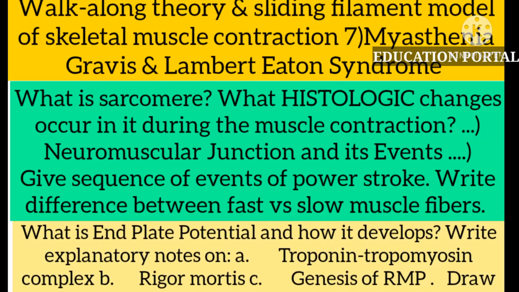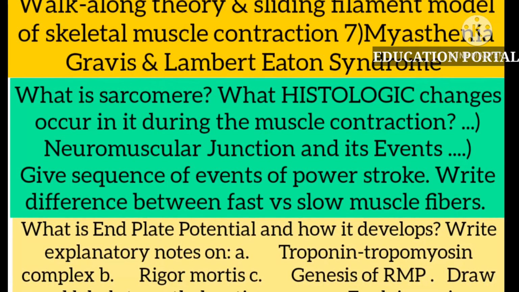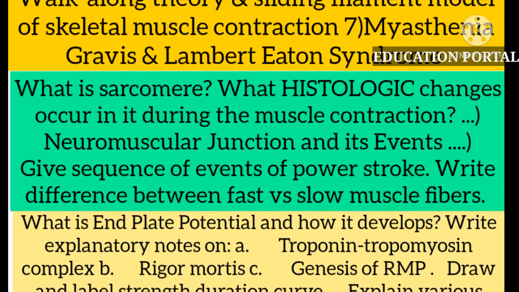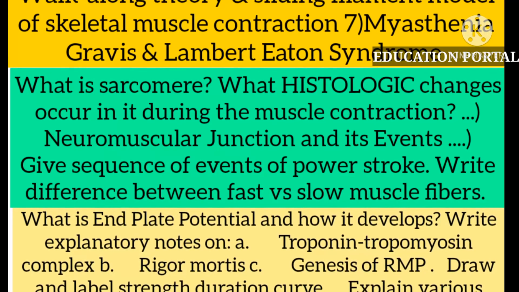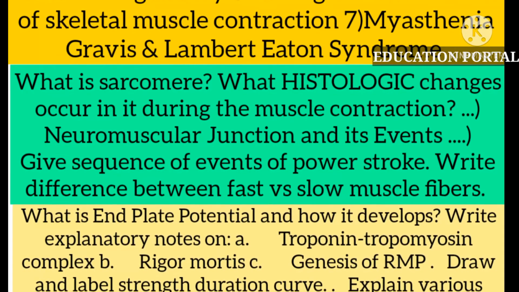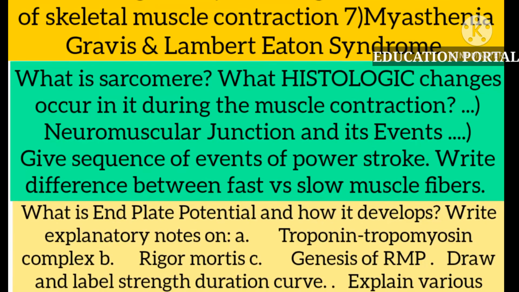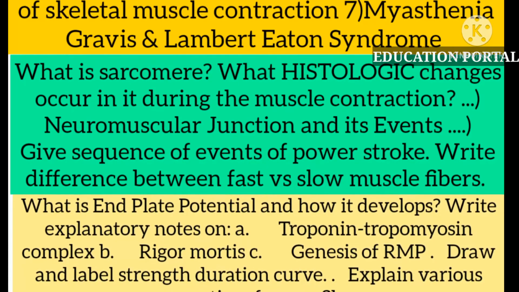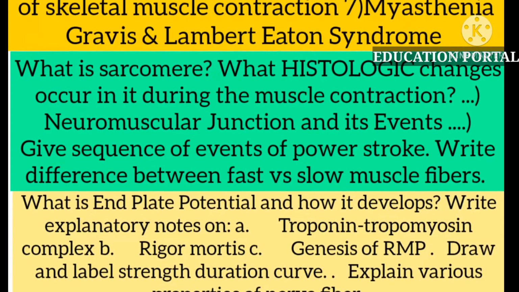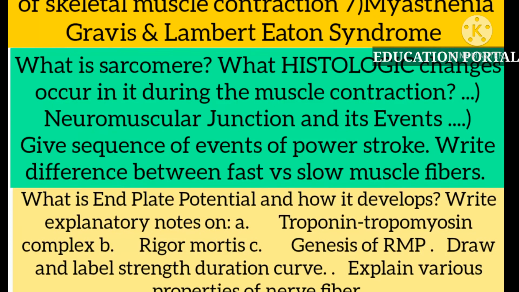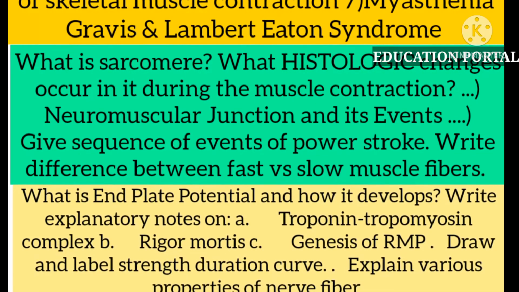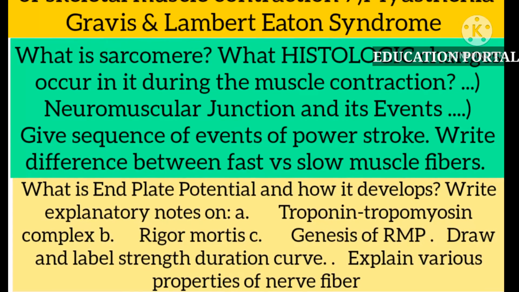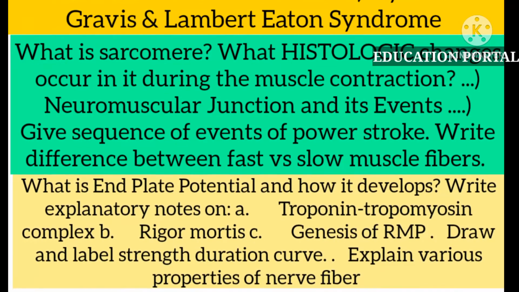Okay, so the next important question is give the sequence of events of power stroke. What is power stroke during muscle contraction? And what is the sequence of events during the power stroke? Very important question in nerve and muscle physiology. Okay, so the next important question is write the difference between fast and slow muscle fibers. This can also come as red versus white fibers and slow versus fast fibers. Very important question. Okay guys, you should have a good idea of fast and slow muscle fibers. Also the red and white fibers, both are the same things with different names.